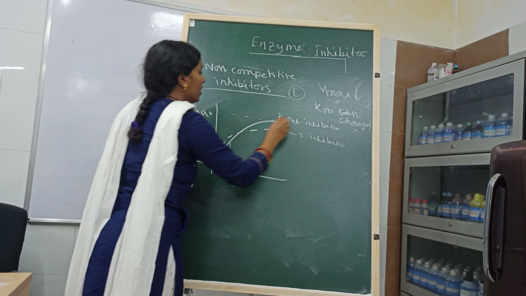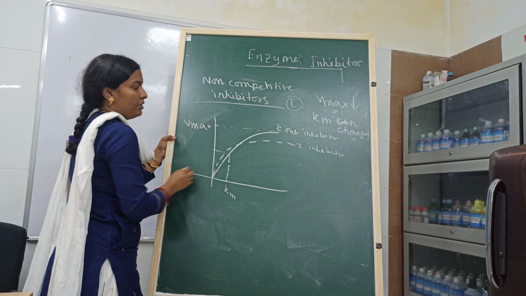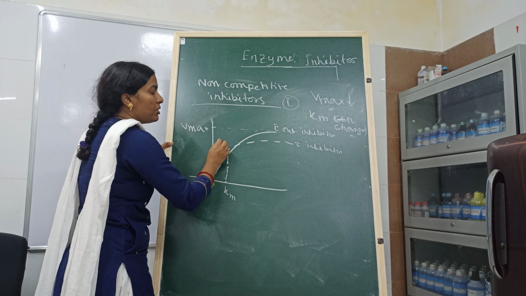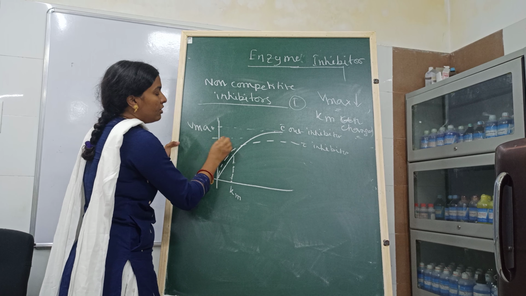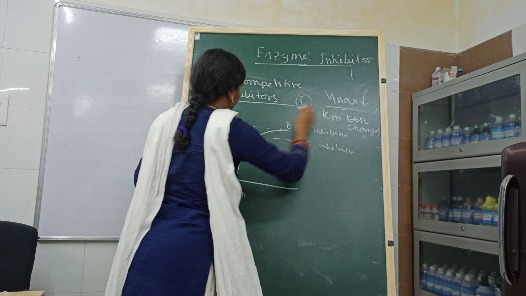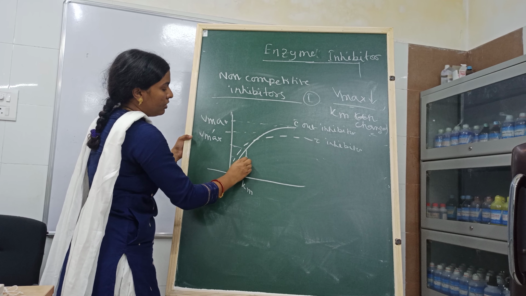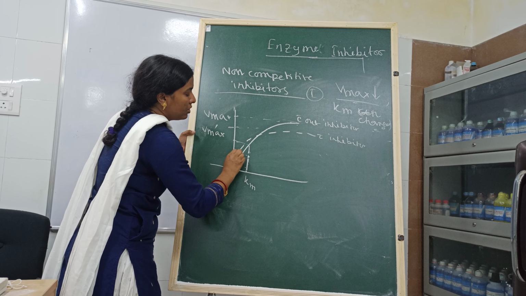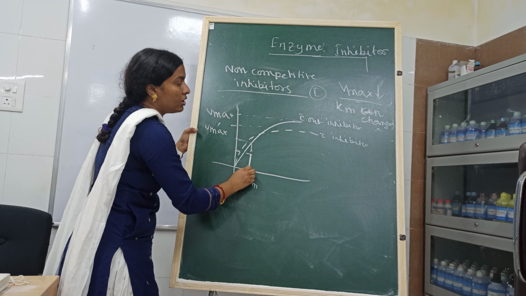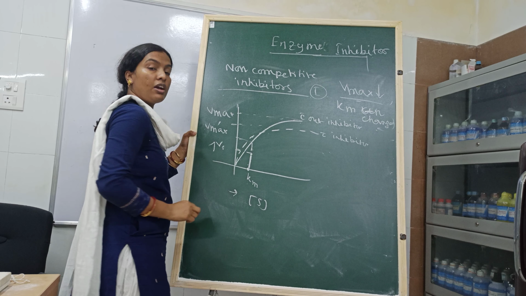What happens here? In this curve the Vmax is here and the Km is here. With inhibitor the new Vmax is here, as I have already told, the Vmax is decreased. But what about Km? See, at half Vmax here, the Km is the same. So the Km is unaltered, but the Vmax is decreased.